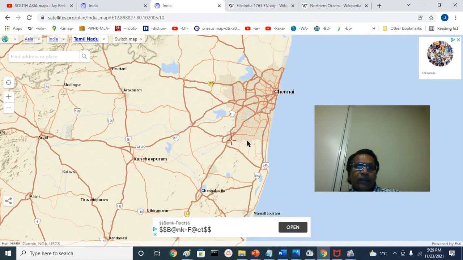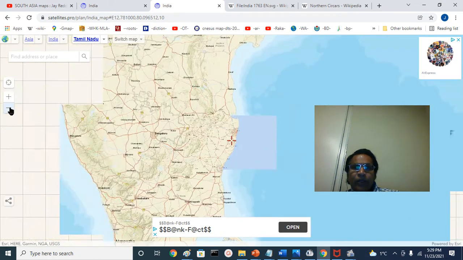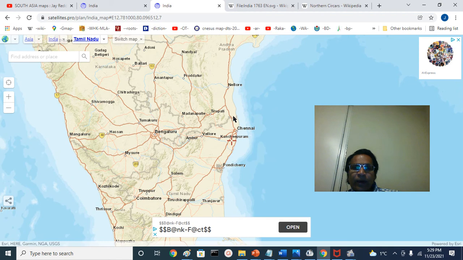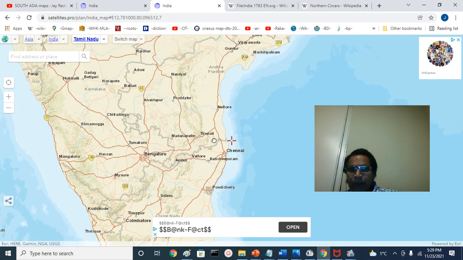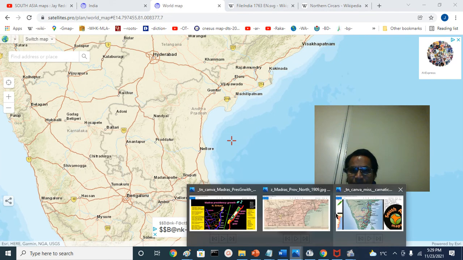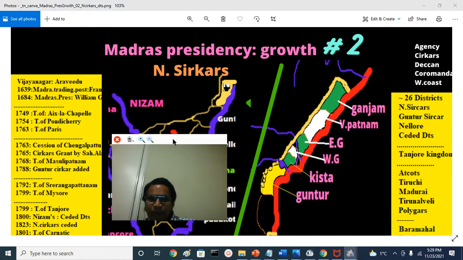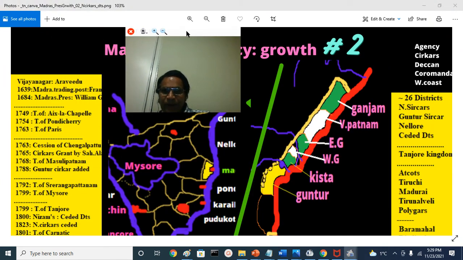Last time we discussed Karunguzhi, that was the headquarters of Chengalpattu, Kanchipuram, and Saidapet here, as a part of Part 1, the acquisition of Chengalpattu district from the Arcot Nawab by the East India Company Bahadur. Today we completed the second part, that is the acquisition of the Northern Circars.